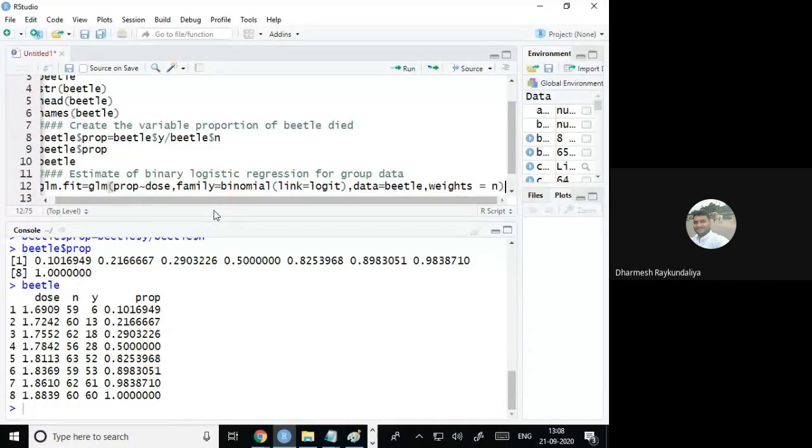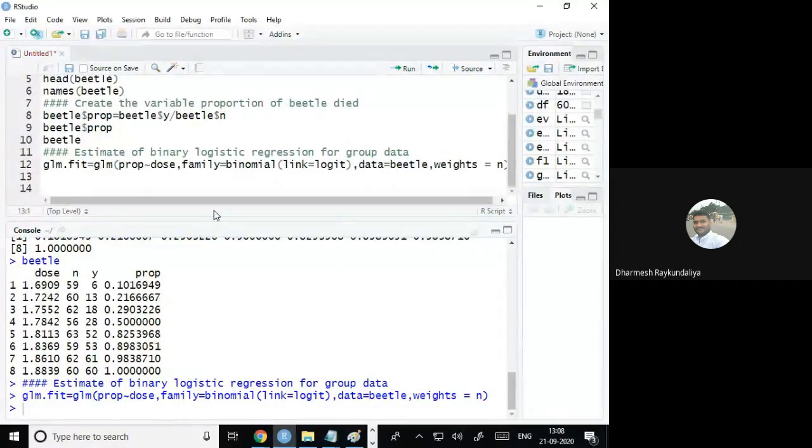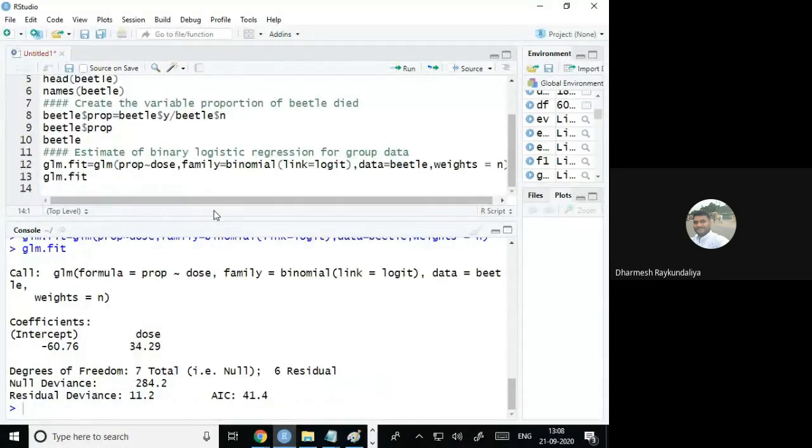Okay, let us try to see what happens. Yes, there is no error, it means it works appropriately and it has given the estimate of the parameters.